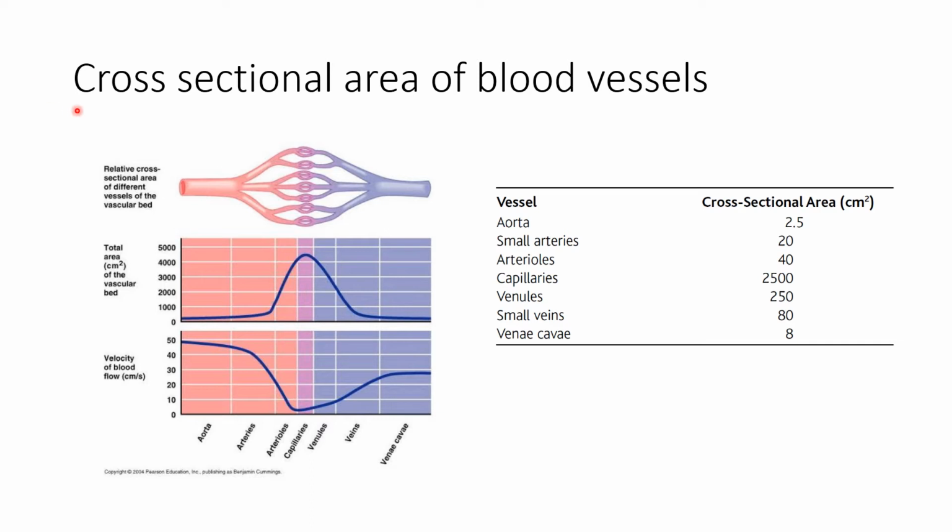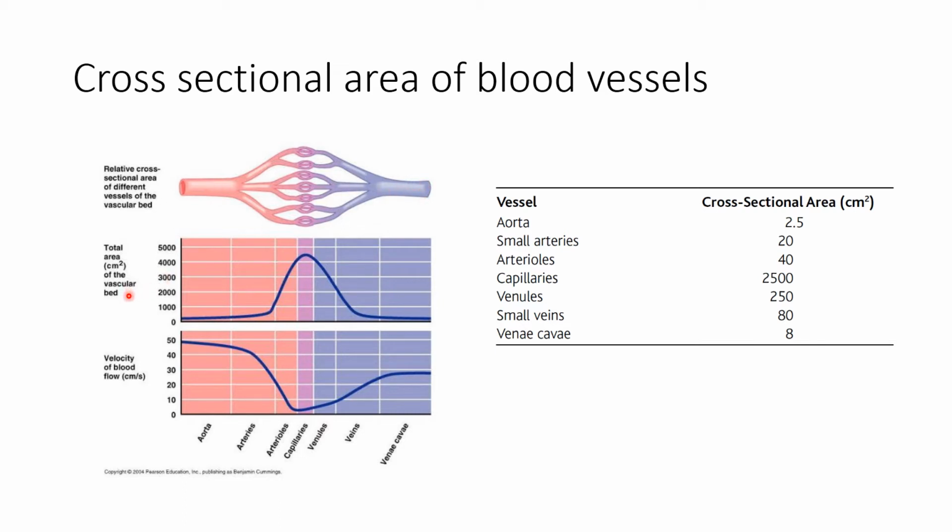Here we can see the vascular tree and the cross-sectional areas. This is the vascular tree which shows aorta, large arteries as well as the small arteries, arterioles, capillaries, venules, veins, and the large vein or the vena cava. So this is a vascular tree.